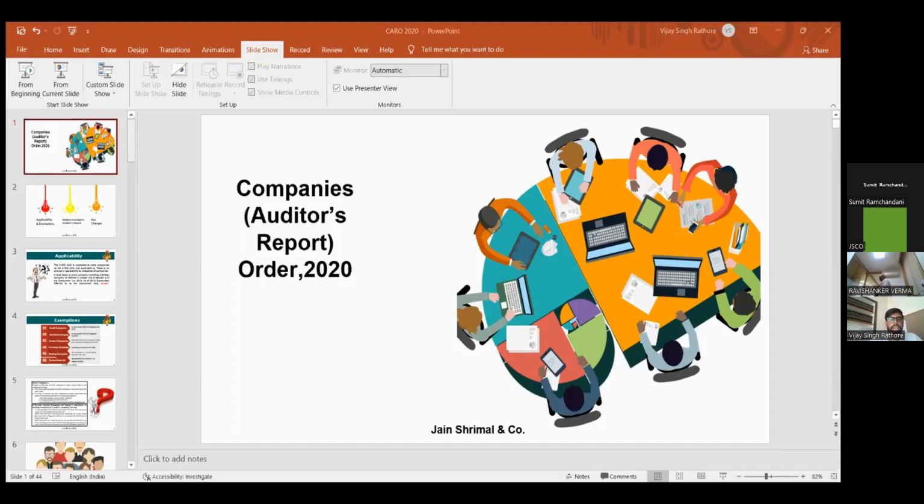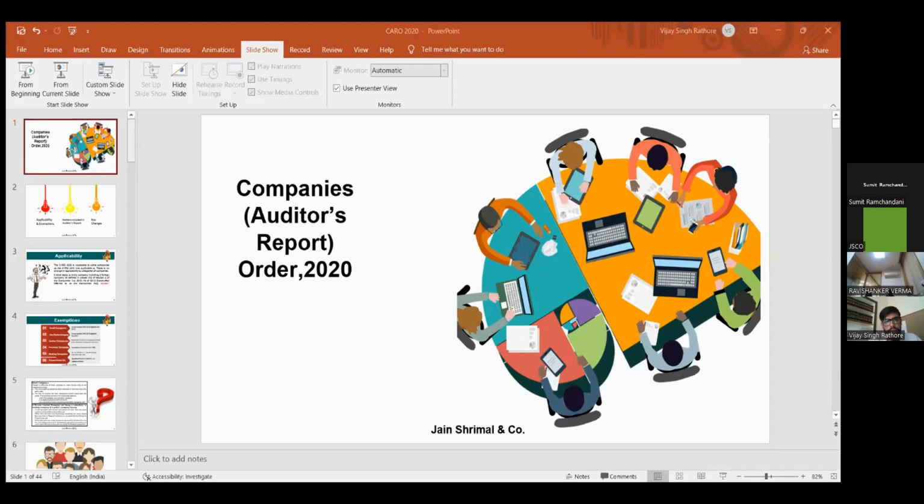Now paid up capital has been increased from 50 lakhs to 2 crore rupees, and the turnover limit has been increased from 2 crores to 10 crores. That will be called a small company. So if you are a small company, CARO 2020 is not applicable to you. And the earlier exemptions, like one-person companies, Section 8 companies, insurance companies, and banking companies, are also not covered under 2016 CARO, and the same has been applicable to the 2020 CARO as well.